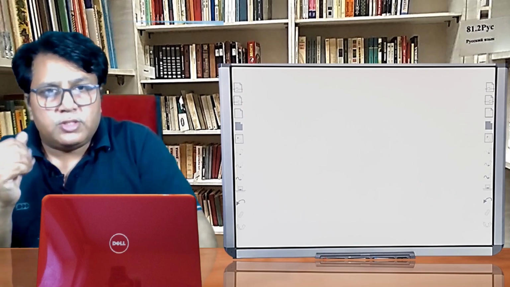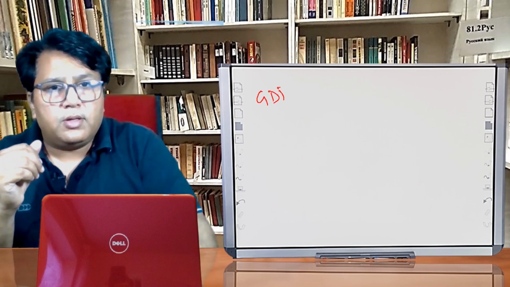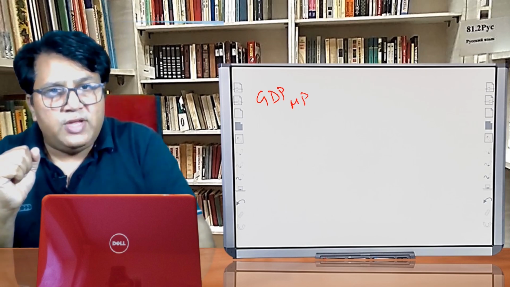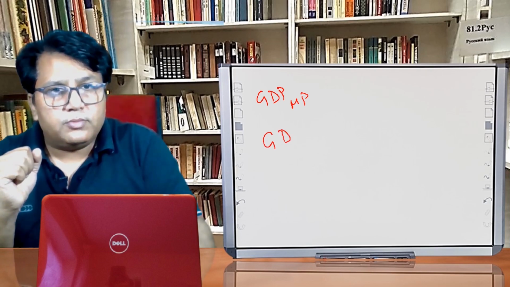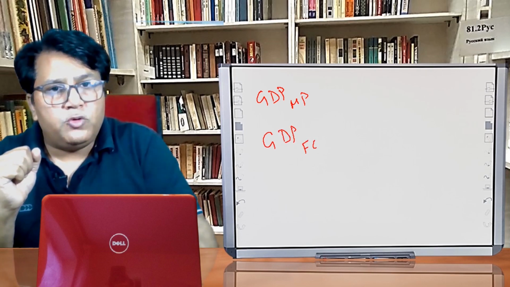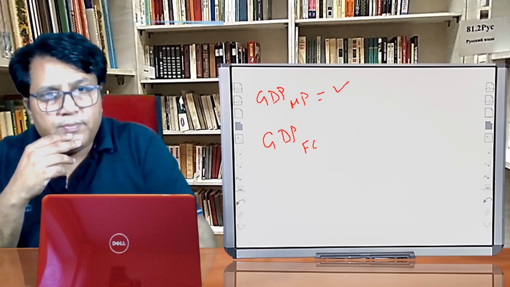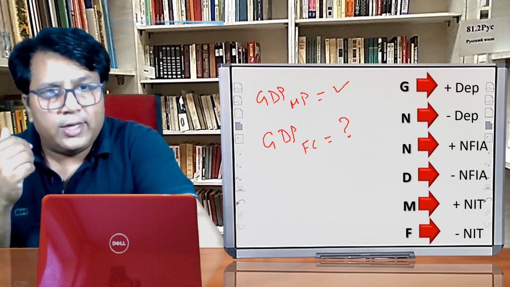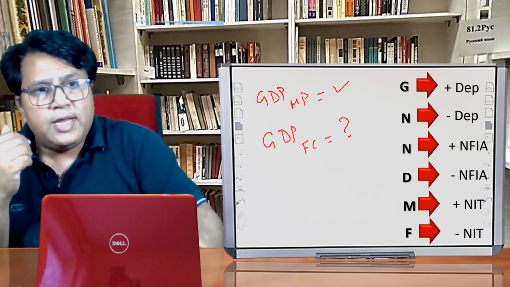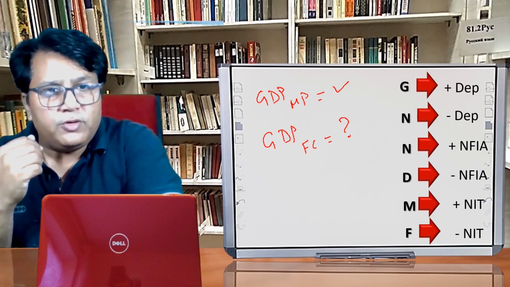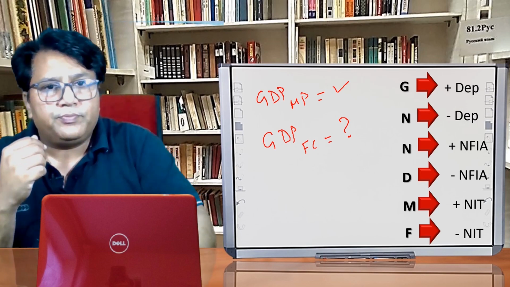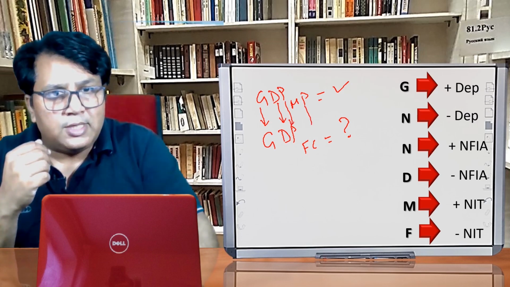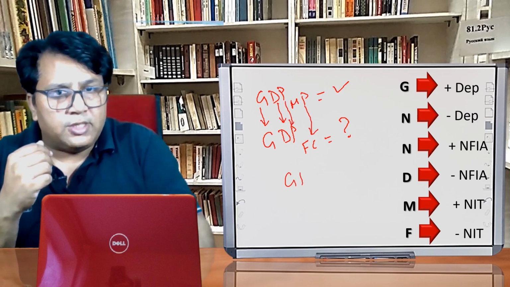Suppose gross domestic product at market price is given to us, and we have to calculate gross domestic product at factor cost. The question is how we can calculate. Here G is same, D is same, product is same. We only have to convert MP into FC.